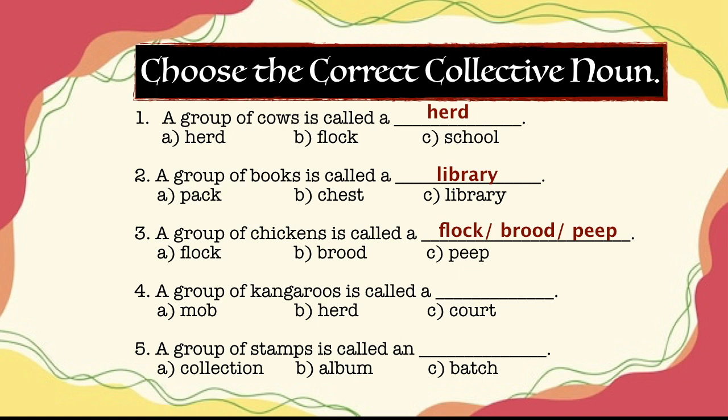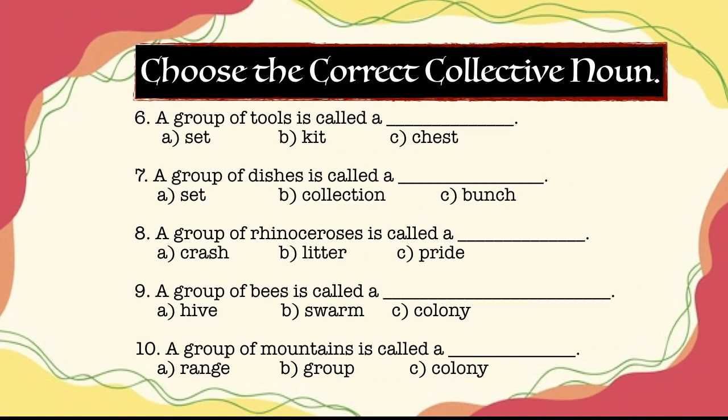Fourth one, a group of kangaroos is called a dash. The collective nouns which can be applied are mob or coat. Fifth one, a group of stamps is called an dash. The answer is an album. Sixth one, a group of tools is called a dash. The answers are a set or a kit. Seventh one, a group of dishes is called a dash. A set. Let's see the eighth one.